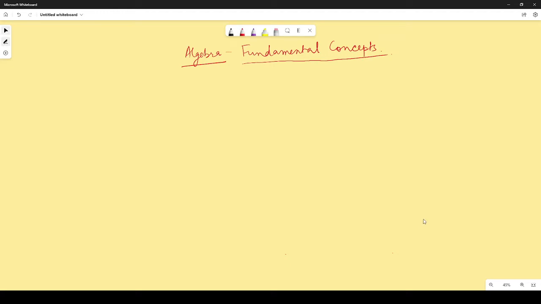So a lot of students are scared of algebra, but trust me, if you pay good attention in class 6 and in class 7, you will be able to find algebra really easy. Now let us talk about what starts with algebra.